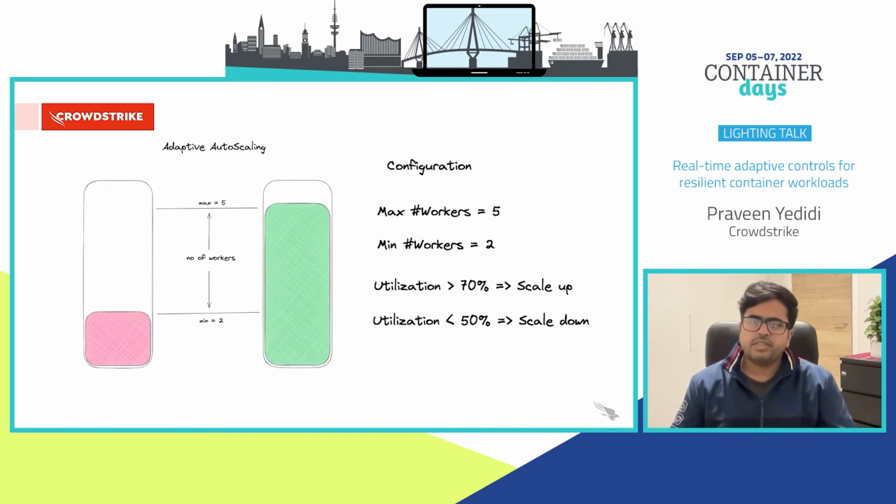So let's say we are using adaptive concurrency with the following configuration. We have 5 as max number of workers and 2 as minimum number of workers, say in a writer pod. And now we have an autoscaling strategy which says when the utilization of this capacity is greater than 70% for say 10 minutes, we scale up, and we scale down when the utilization is less than 50%, say for 10 minutes. Let's explore a few scenarios that will help us understand how, using adaptive concurrency, we can build an adaptive autoscaling strategy.